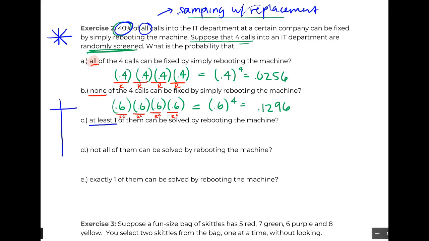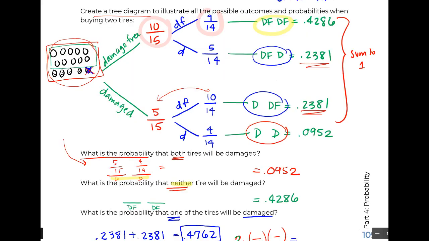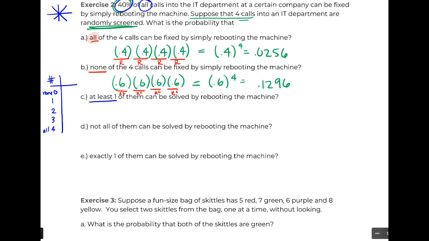But here's the better way to think about that. Let's just do this almost as a discrete probability question, right? Back to that distribution. So the number that could be fixed. We had none, which is 0, 1, 2, 3, 4, which is our all, right? And in this case, what we care about with at least 1 would be all of these probabilities. As I said, I would have 4 things to calculate, which is a lot of pain, a lot of work, and have to add them all together.